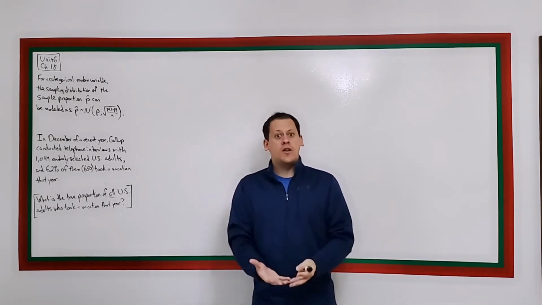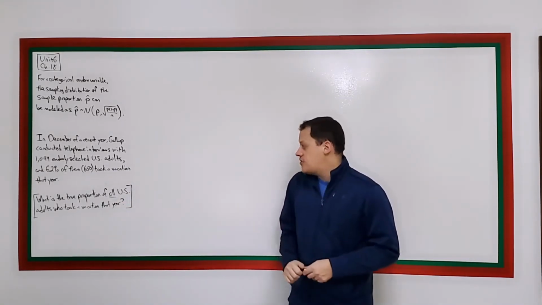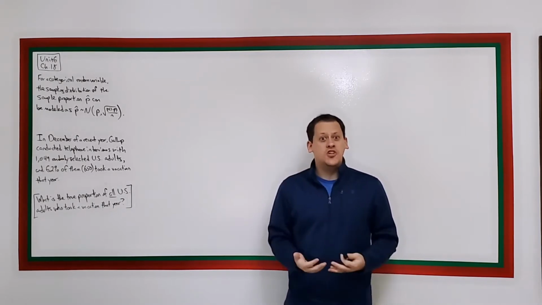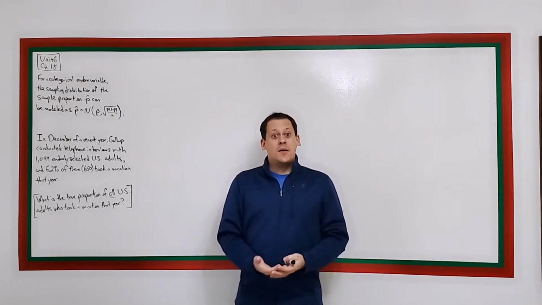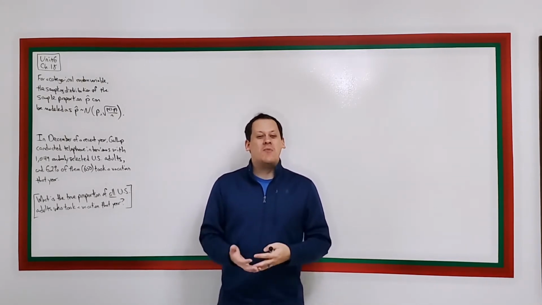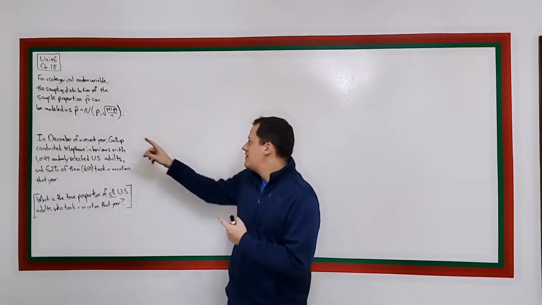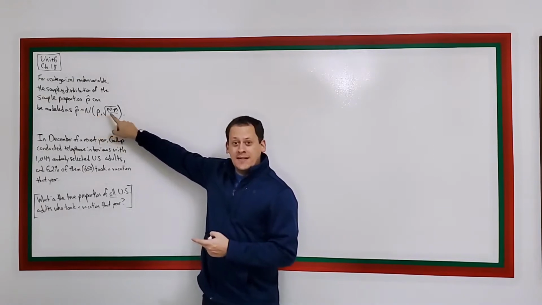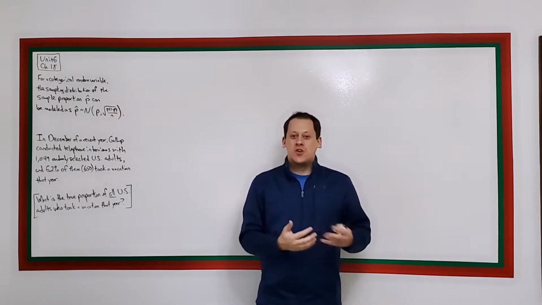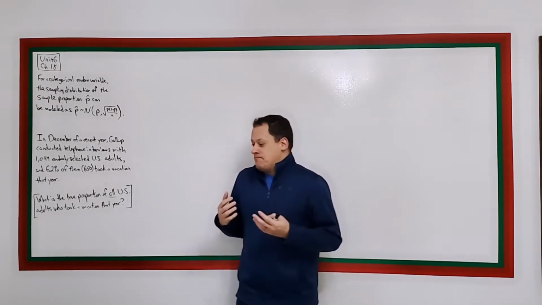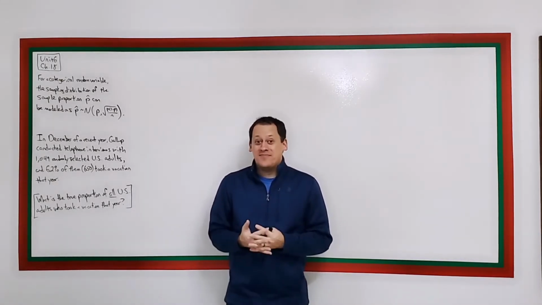Let's say what we want to know is, what is the true proportion of all U.S. adults who took a vacation that year? It would be good to know what the true proportion is for the entire population, mainly because if we want to use what we know about sampling distributions, take a look at the parameters of that sampling distribution. P and the square root of p times 1 minus p over n, we need to know what p is in order to determine that sampling distribution. What is p? That's what we want to know.